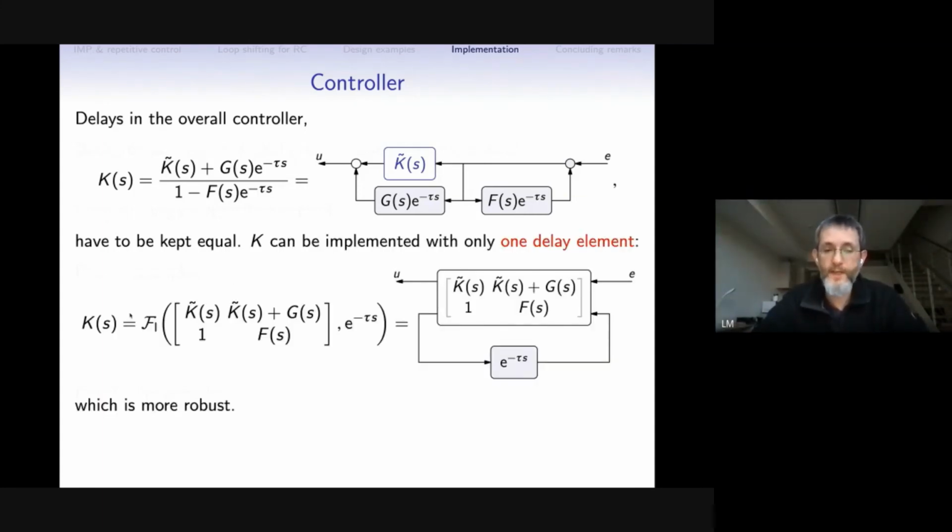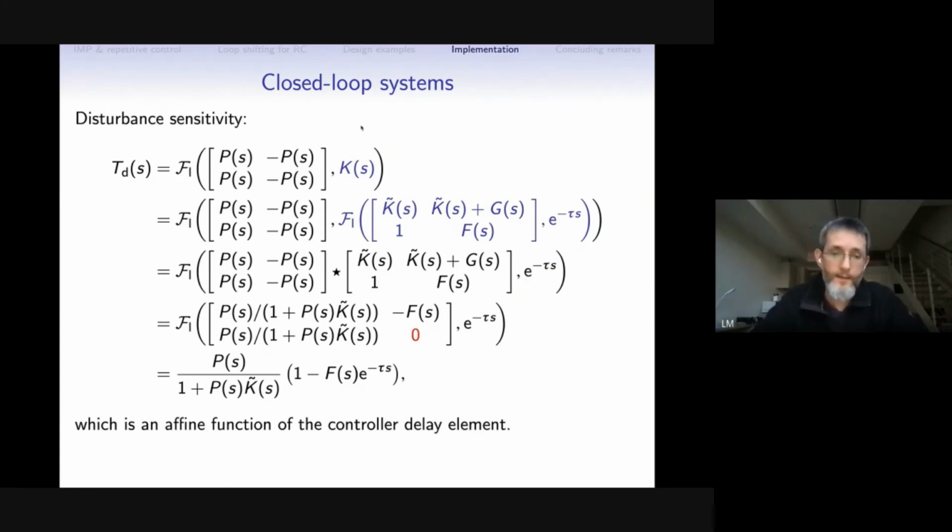I prefer to represent this controller as a linear fractional transformation of some finite dimensional parts and the delay here. I would like to do it this way because then, when I plug this controller into the plant, I can do all manipulations with the finite dimensional parts, keeping this delay outside of the manipulations of the loop. And this is easy to do.